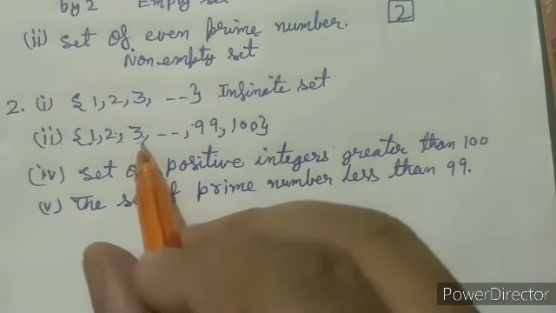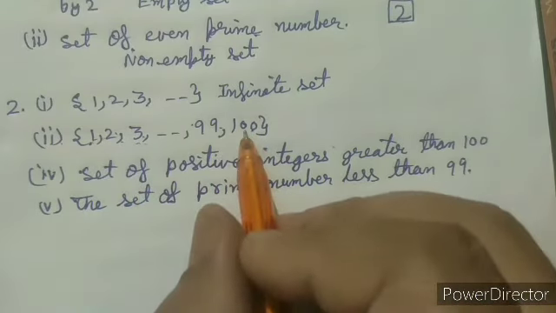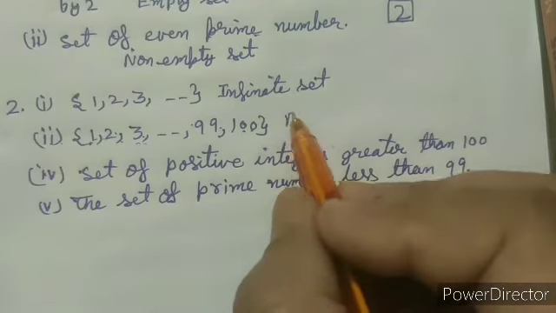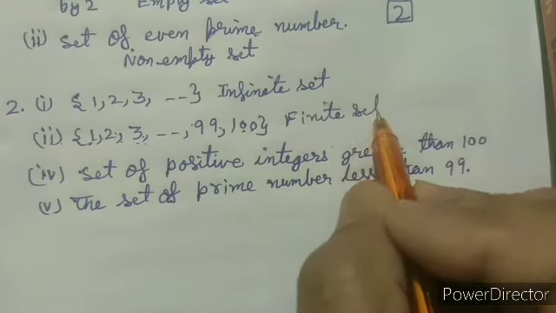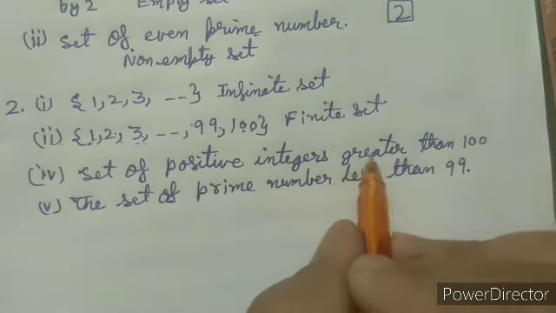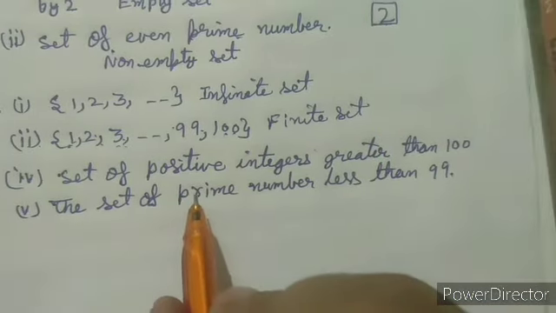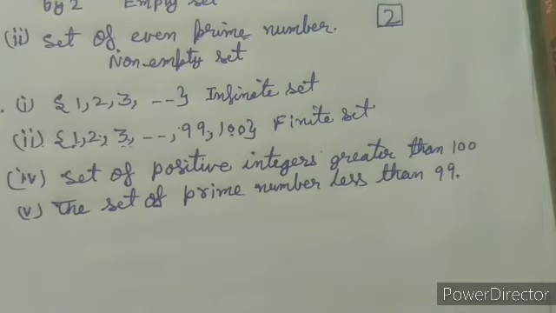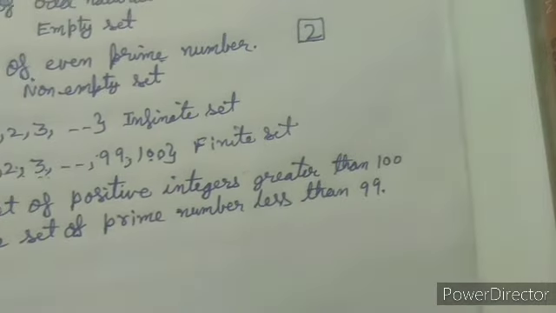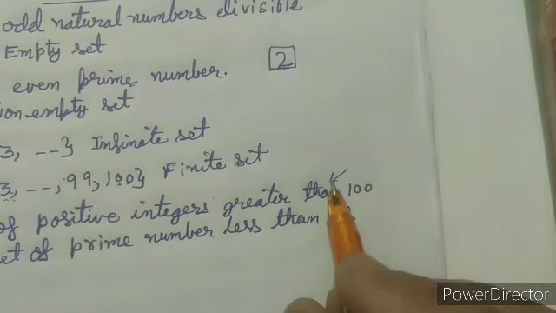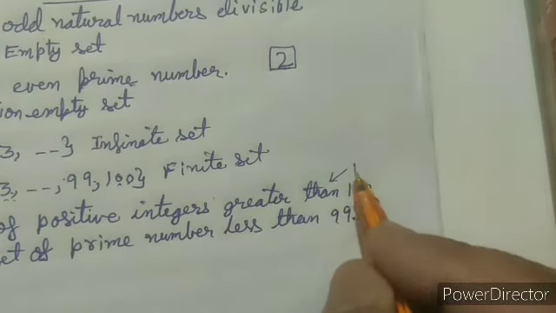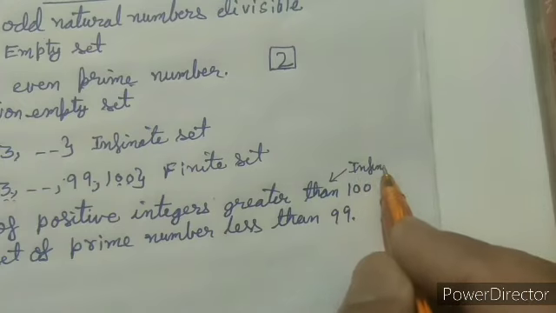That means these are natural numbers less than or equal to 100, so they can be counted. There are 100 elements in it, so it is a finite set. Now the set of positive integers greater than 100. As we know, the positive integers greater than 100 cannot be counted, so it is an infinite set.